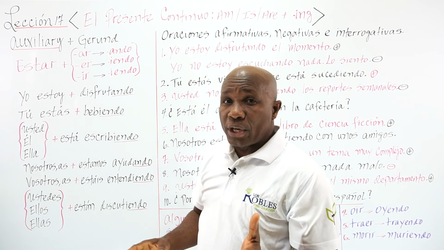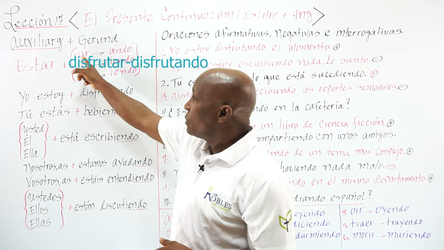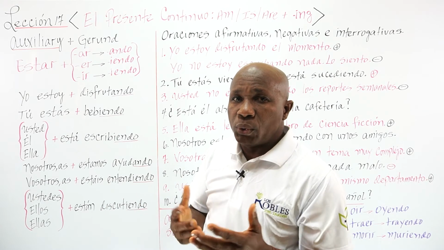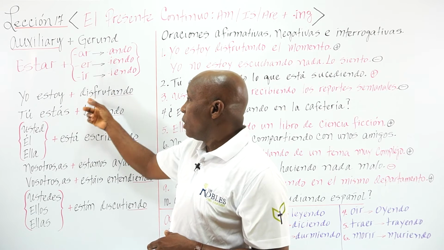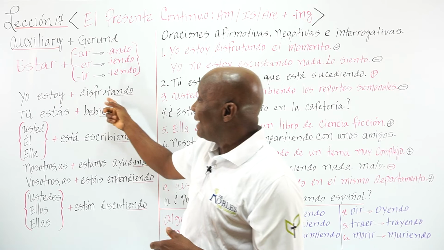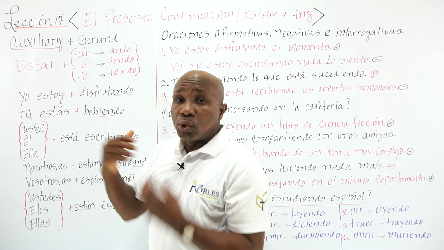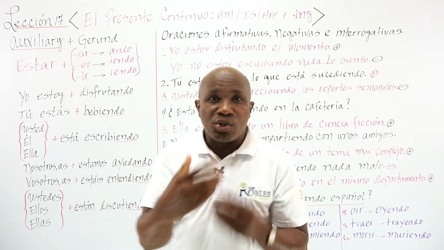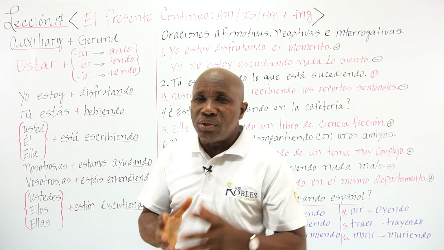So we have here, for example, disfrutando. That's the first group, disfrutar. So what do we do? We drop the R in this case. We can also say that we drop the AR and add ando. Now look, yo estoy disfrutando, the verb disfrutar, enjoy. Yo estoy disfrutando, I am enjoying.